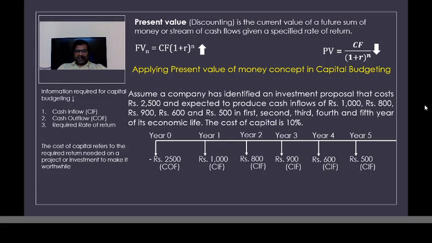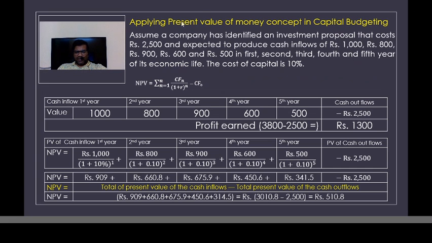When we take this opportunity cost into account and then do the calculation, there will be a big difference in the result. So let us see what the result would be. In the second part of the calculation, we are discounting the future cash flow with the opportunity lost, or in other words, with our cost of capital.